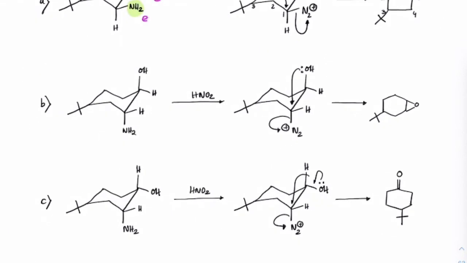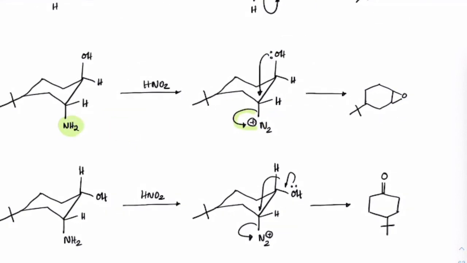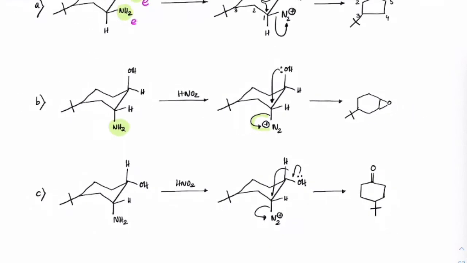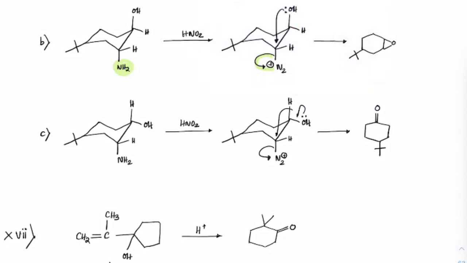Next, if NH2, check this out, is in axial position, now this N2 formation is done, and when it is leaving, then opposite to that is the OH group only, correct, because now these alkyl groups are not opposite to that. So now the lone pair from OH will attack here, removing this. So what are we getting? We are getting epoxide cases. So we will get something like an epoxide here. Got it?